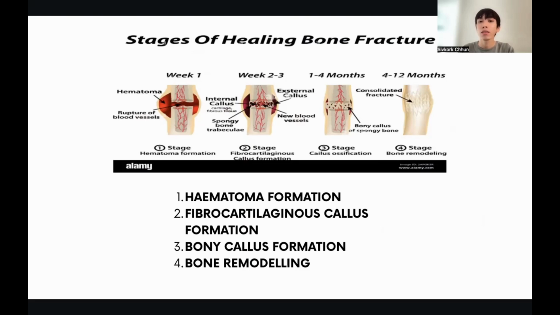fracture. And then the 3rd stage is bony callus formation, when the fibrocartilaginous callus converts osteogenic cells into cancellous cells. So it will appear like a spongy bone, hard and rigid, and it takes 2 to 6 weeks and more than that. Osteoblast is a woven bone formation. It grows portions of the bones, including periosteum and endosteum. Osteoid, like collagen, is the production of osteoblasts, which is made up of collagen, and bone mineral crystallization forms hydroxyapatite, containing calcium phosphate, which is why people tend to take vitamin D, calcium, or collagen to strengthen their bones.